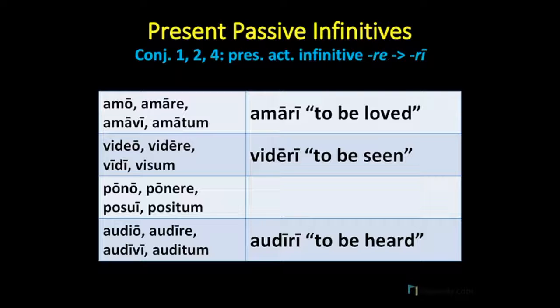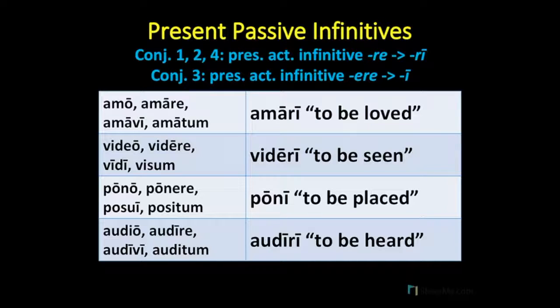The third conjugation will be slightly different from these. For the third conjugation, we take the present active infinitive, drop off the entire short ere, and replace it with a long i. I like to say that the short ere is a weak ere and drops entirely off. And so we have from pono, ponere, poni. These present passive infinitives are translated with the stock translation "to be blanked." And so we have the translations to be loved, to be seen, to be placed, and to be heard.